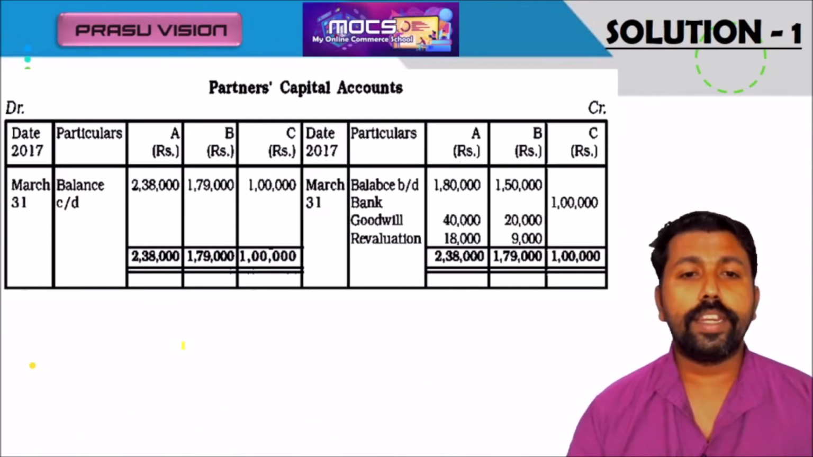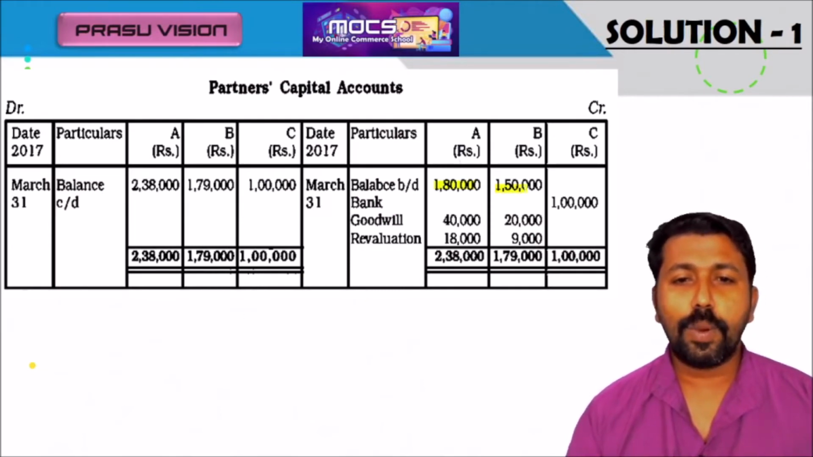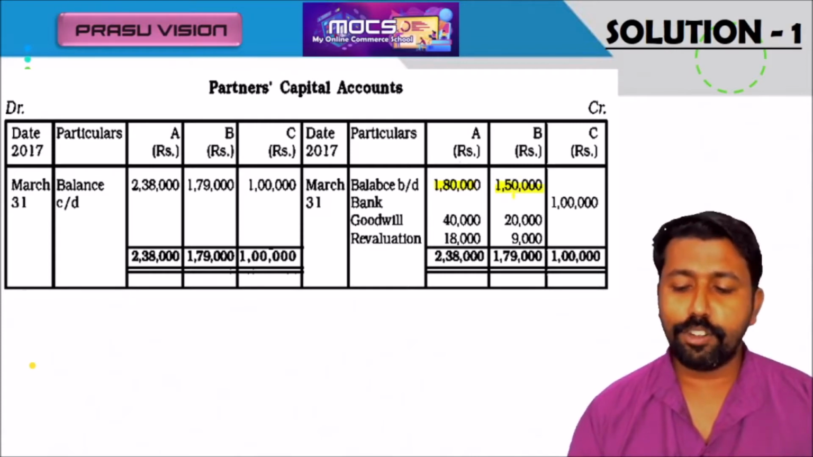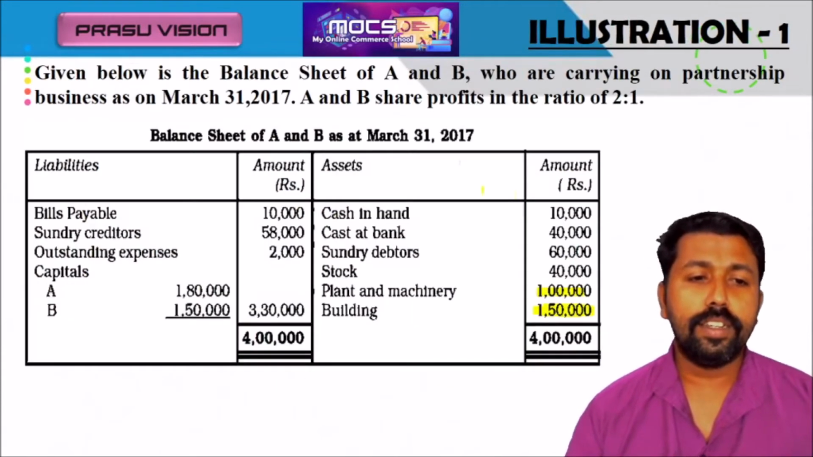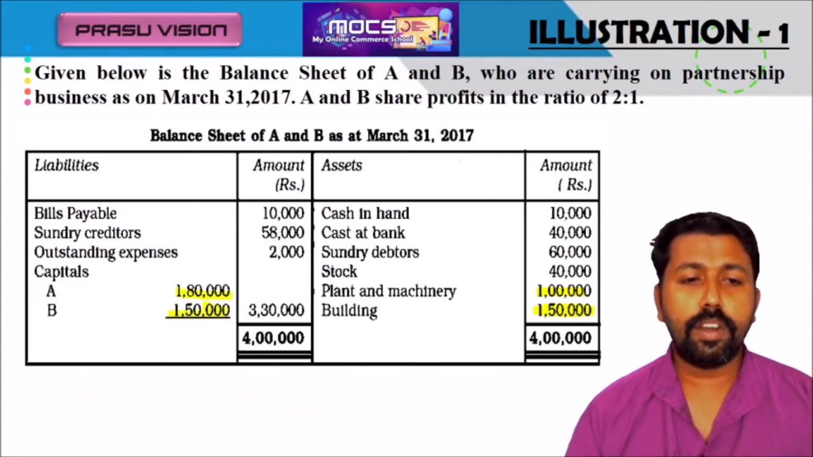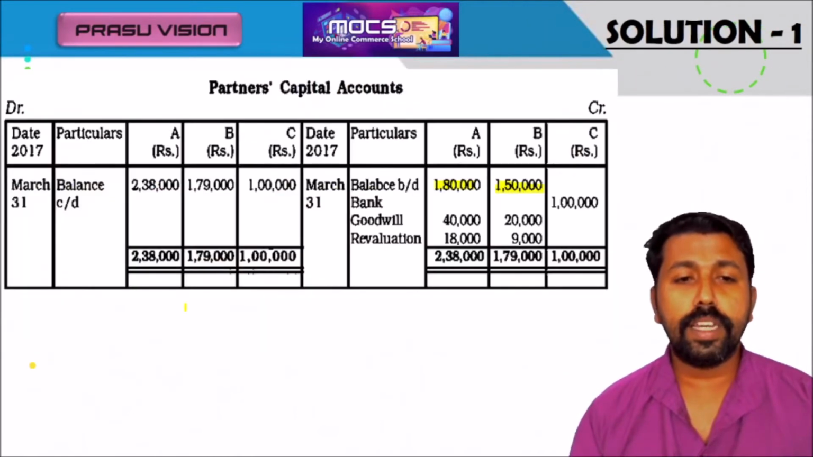We are moving to the preparation of capital account. There we have to write the opening balance of all the partners. The opening balance of all the partners will be available in the question: A's capital 1,80,000, B's capital 1,50,000. That we have to bring in the new partner's capital account.